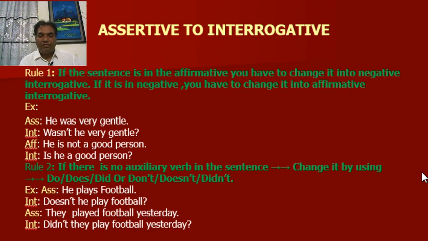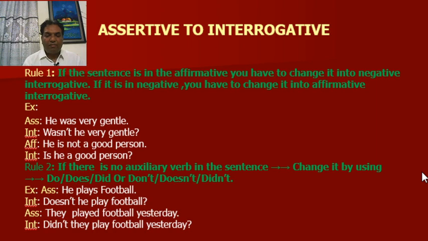Okay, now rule number 2: If there is no auxiliary verb in the sentence, change it by using do, does, did, or don't, doesn't, didn't. For example, he plays football. Interrogative: Doesn't he play football? Assertive: They played football yesterday. Interrogative: Didn't they play football yesterday?